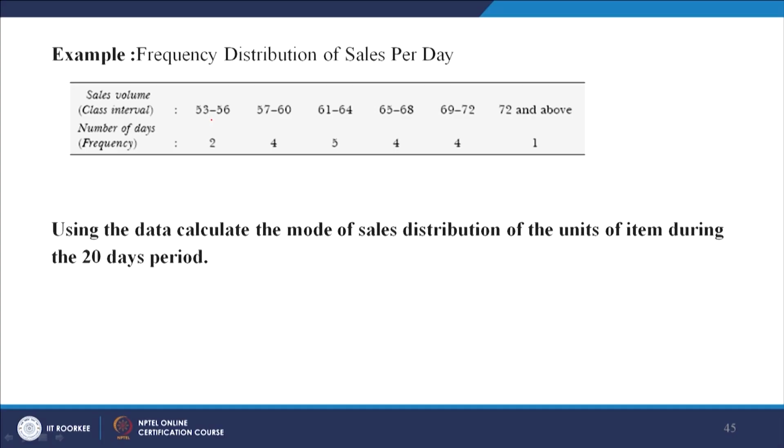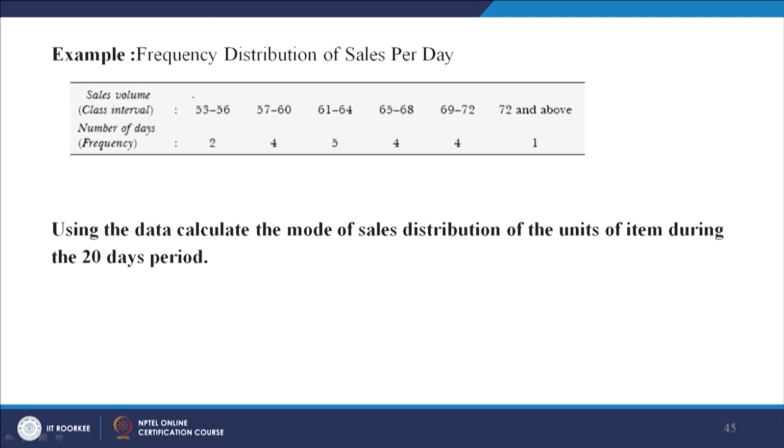This highest frequency is called the mode, and it helps a company to produce more of that, so that consumers always buy it. That also helps in its production process, selling process, and marketing process. So mode is that value of an observation which occurs most frequently in the data set. Now I hope you understood how mode is used from the marketing perspective. Now let us see how you calculate it.